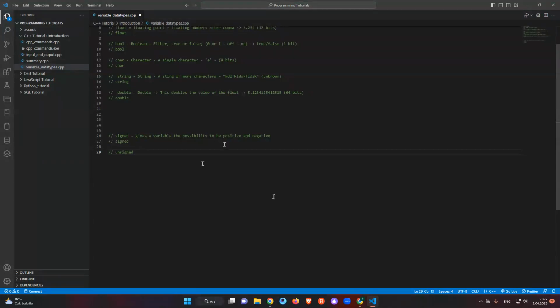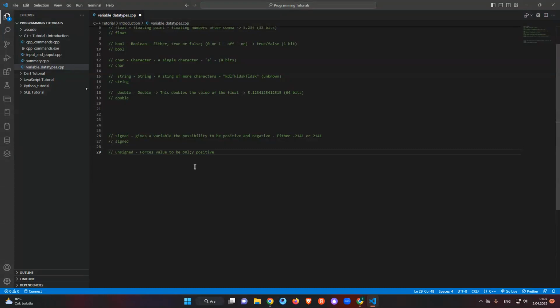Let's say here either minus some number or plus some number. We can use positive and negative if we're using signed. Unsigned forces a value to be only positive in this case.